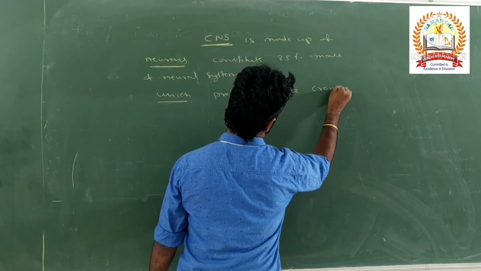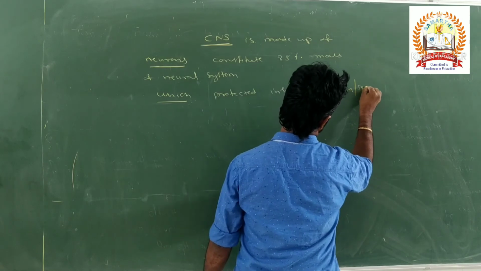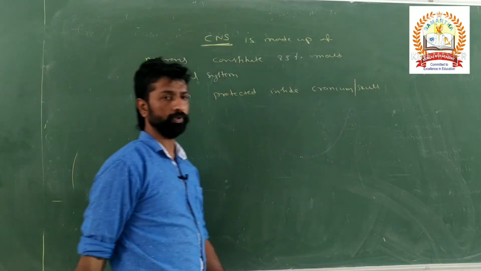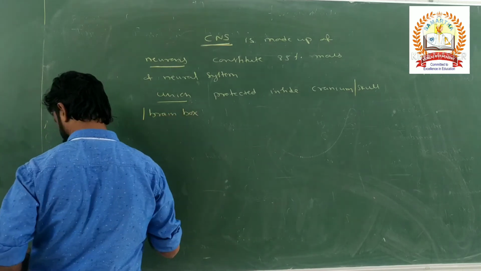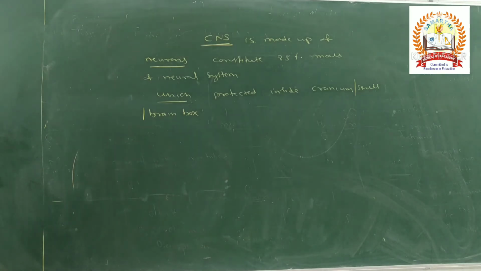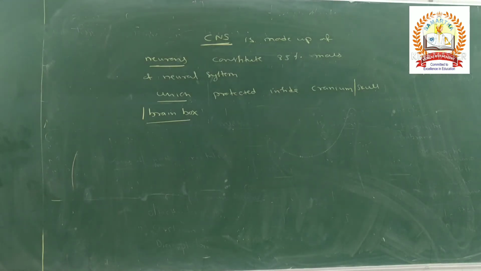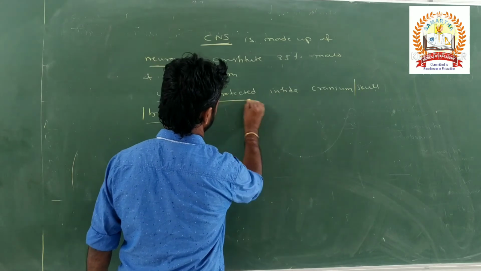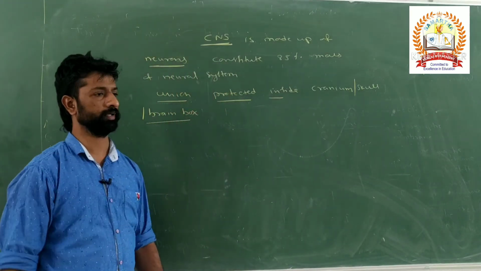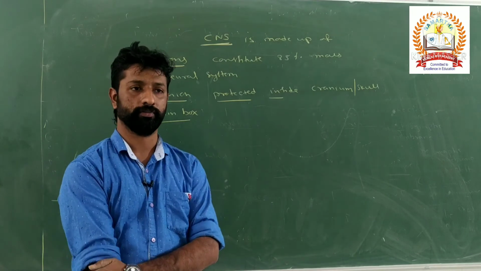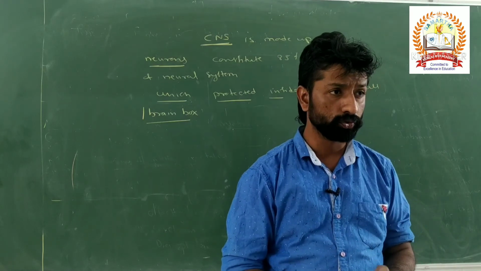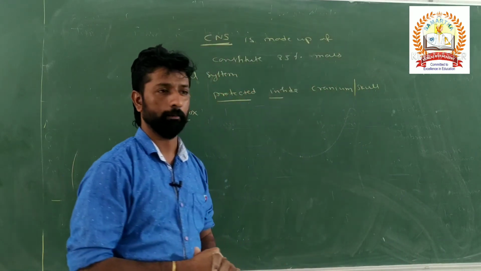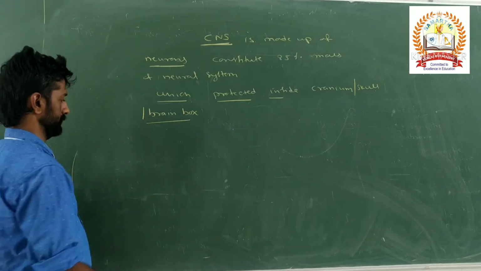the cranium, or the skull, which is also called the brain box. So this is the protective structure present around the brain, called the cranium, the skull or the brain box. This cranium gives rise to the formation of 3 protective layers around the brain. What are those called? Cranial meninges.